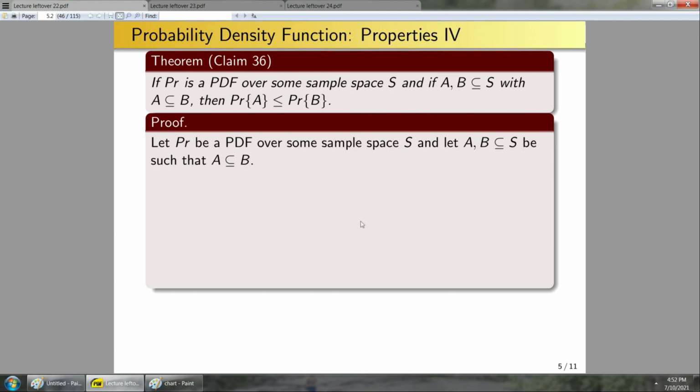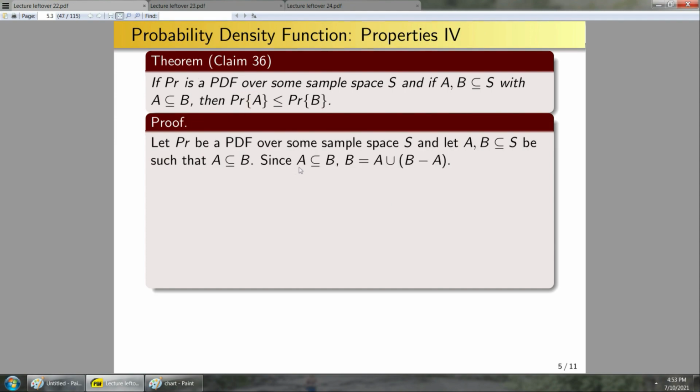So first, introductory sentence: let PR be a PDF over some sample space S, and let A and B be subsets of S such that A is a subset of B. Okay, all good there. Now I need to start unpacking things a bit. If I want to show that the probability of A is less than or equal to the probability of B, I could start by examining the probability of B, somehow rewrite that as the probability of A plus something, and then show that that something has to be greater than or equal to 0, and then I'm done. So that's exactly what I'm going to do here.